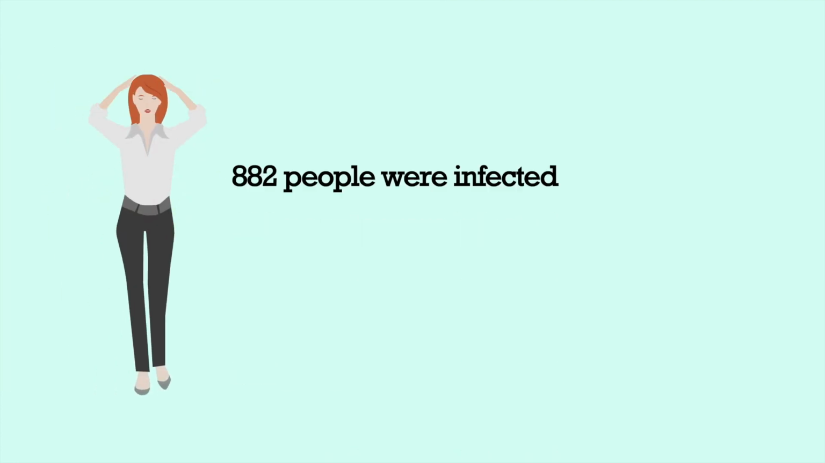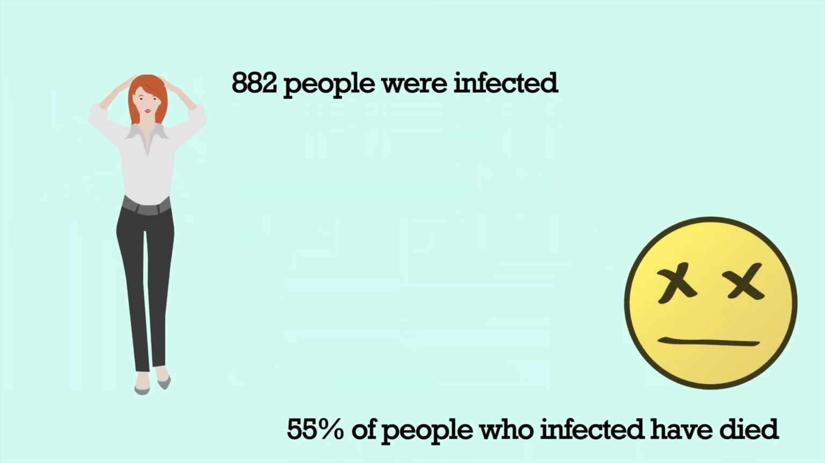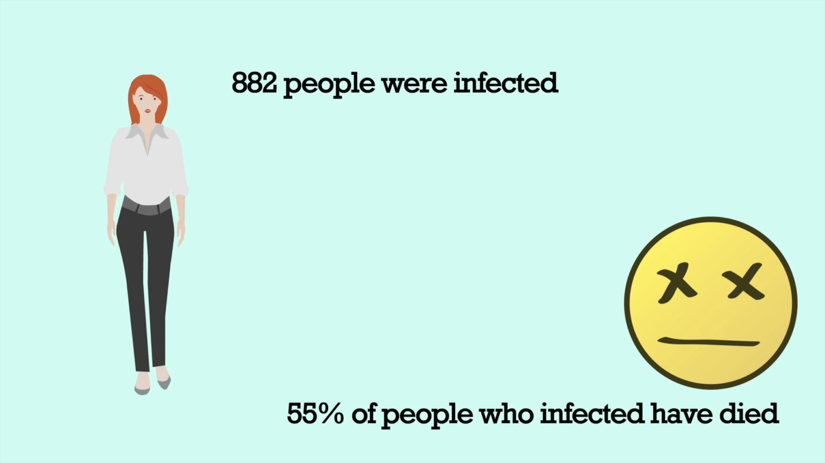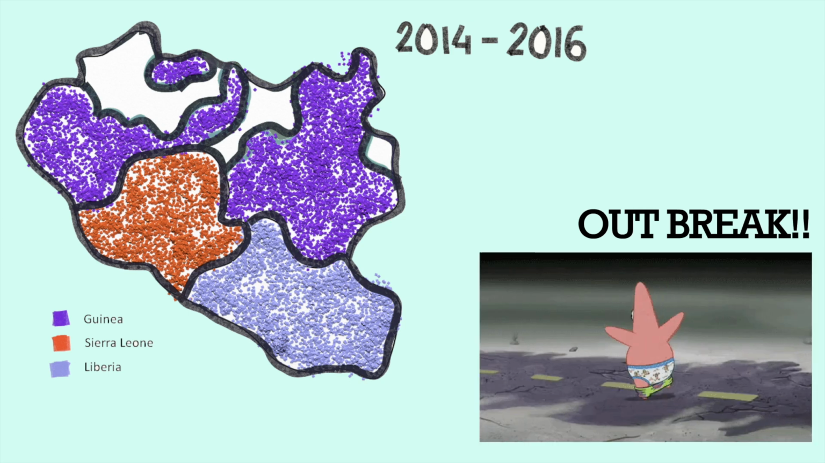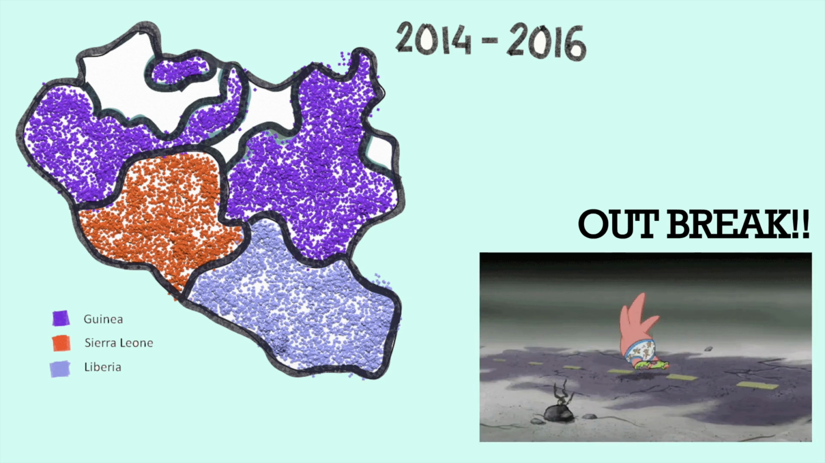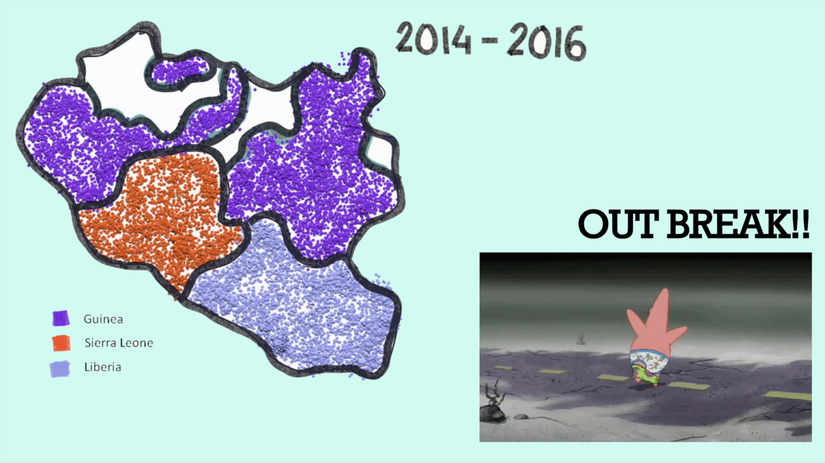By the time about 882 people were infected by the Ebola disease, 55% of the infected people had died. However, the Ebola disease began to break out again during 2014 to 2016 for the same reason as in 1976.